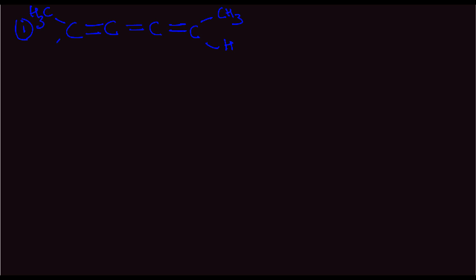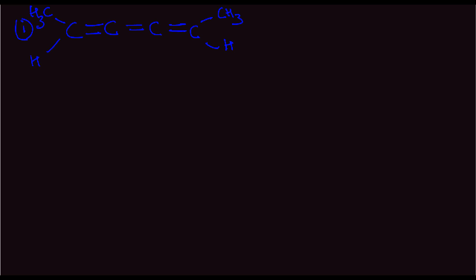So we get CH3 and H. Now, this is also known as an allene. An allene is any cumulated double bond system which has more than or equal to 3 carbons. So this is also an allene. Now we have to determine whether or not it is optically active.